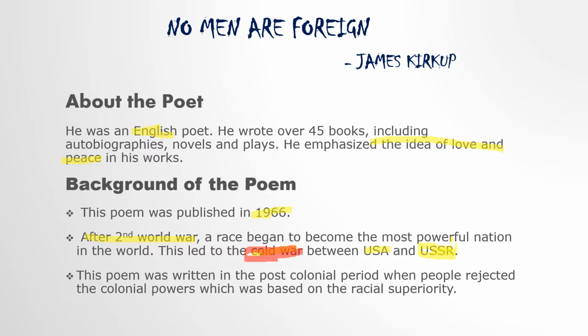Okay, so this was one thing that was going on during the 1940s and after that. Now the second point is that during the 1940s to 1960s, it was the period of post-colonization. Post-colonization means that local people took charge, for example, in India the colonial power was dismissed and a new power came, democracy. In a similar way, there were many countries where post-colonization was going on. It means they were throwing off the colonial powers, which were based on racial superiority. So now you can think of the scenario of the 1940s to 1960s and what was going on there.